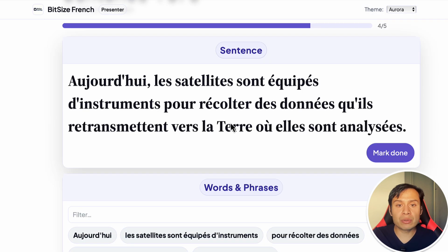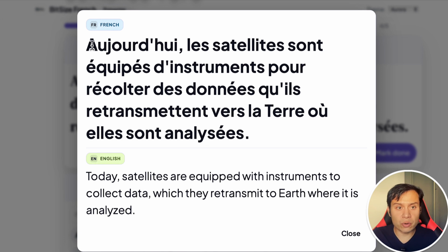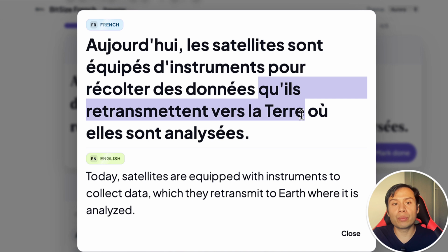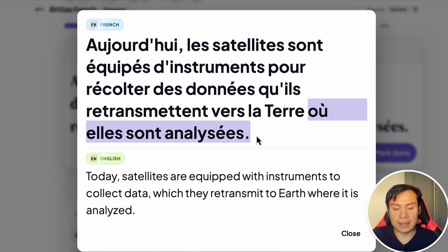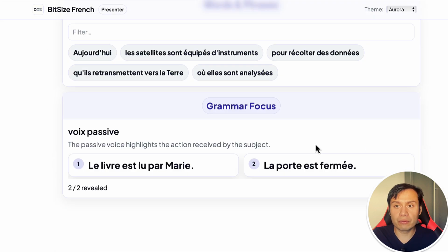Okay, let's go back to our sentence again. Aujourd'hui, today, les satellites, the satellites sont équipés d'instruments. So are equipped with instruments pour récolter des données, for collecting data, qu'ils retransmettent vers la Terre, which retransmit back to Earth, où elles sont analysées, where they are analyzed. Okay, so that is our fourth sentence.